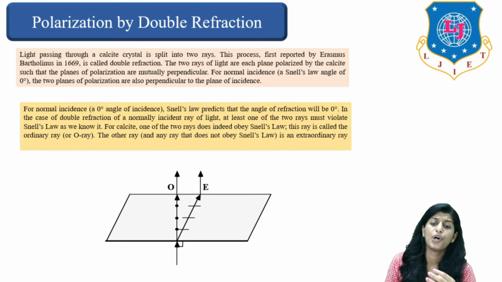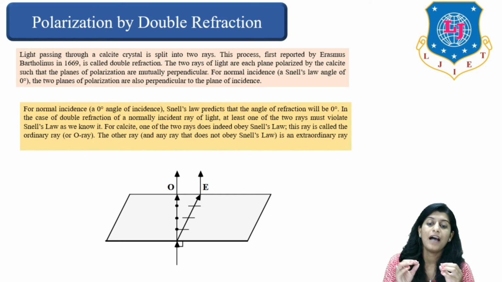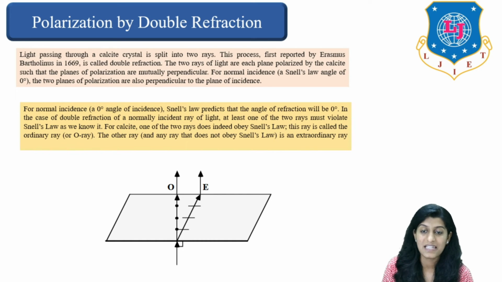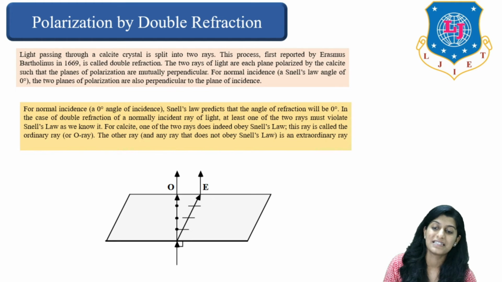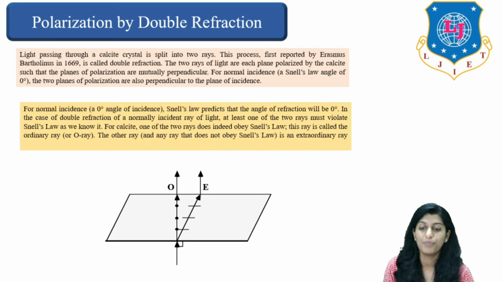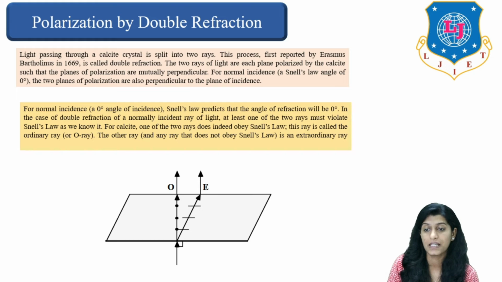The two rays of light are each plane polarized by the calcite such that the planes of polarization are mutually perpendicular. For normal incidence, the two planes of polarization are also perpendicular to the plane of incidence. For normal incidence, Snell's law predicts that the angle of refraction will be 0 degrees.